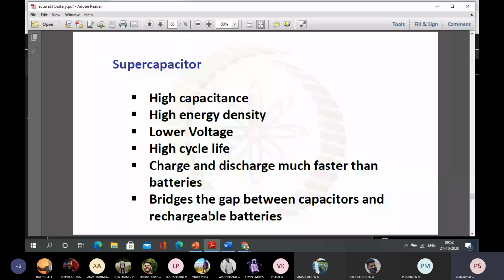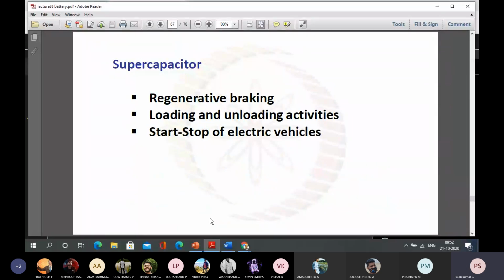It has a very high cycle life. So charge and discharge must be faster than batteries. The reason why we are using them as a boost, a supplement to the batteries, is that it can charge and discharge much faster than the battery. So that is the reason why supercapacitors are used. And also it bridges the gap between capacitors and rechargeable batteries. So the supercapacitor usually plays in between capacitor and rechargeable batteries. It can charge very quickly and discharge much faster, also with a high energy density. That is a supercapacitor, and it is mainly used for regenerative braking.